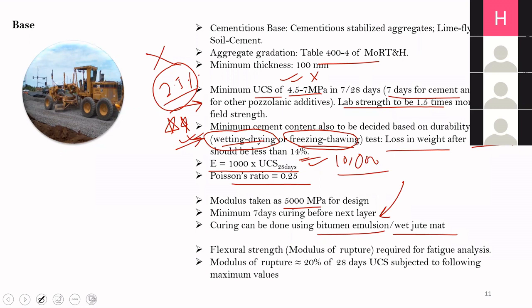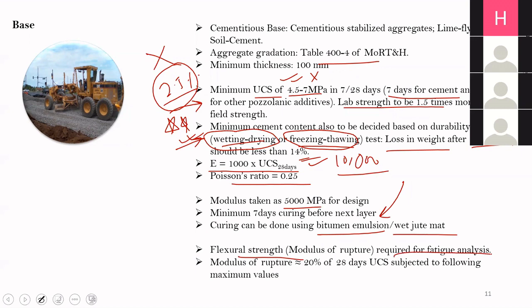Now, if you remember from our morning discussion, what else we require? Because if there is a CTB, we have to do a cumulative fatigue damage analysis. And if you remember, in the cumulative fatigue damage analysis, there was something called the stress ratio, and there was something called the modulus of rupture. So what is modulus of rupture? It is the strength of the cement treated base in bending. So you require a flexural strength for fatigue analysis.